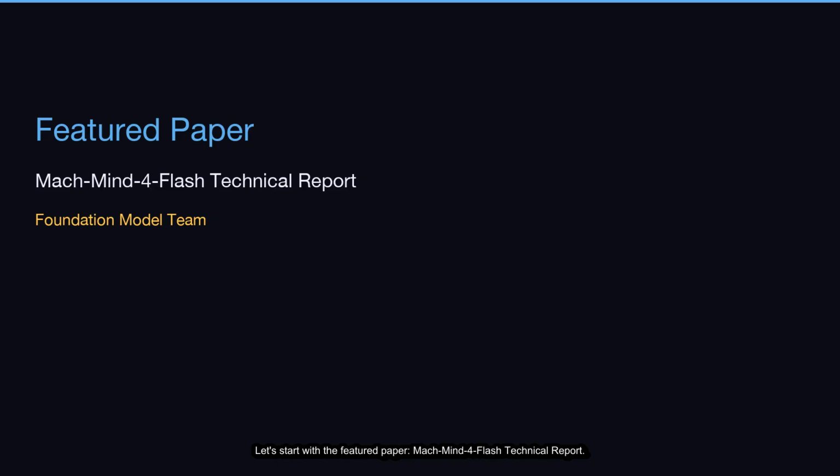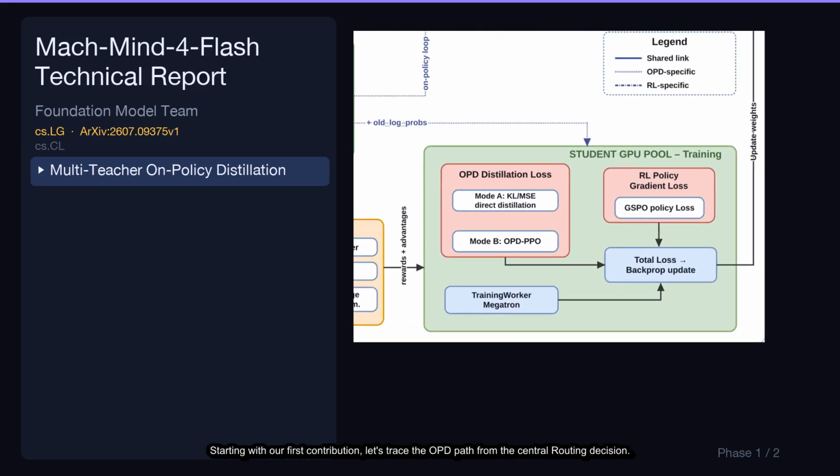Mach-Mind-4-Flash Technical Report, by Foundation Model Team. This work represents a landmark result in model efficiency, delivering the capabilities of a much larger model class through post-training alone and setting a new standard for the field. Here's a full breakdown. Starting with our first contribution, let's trace the OPD path from the central routing decision.